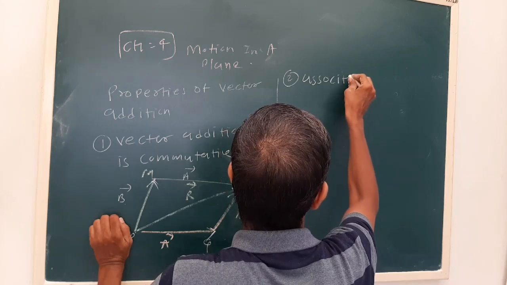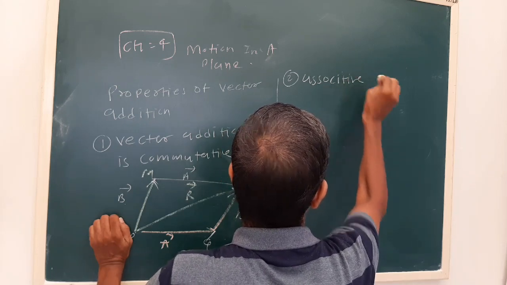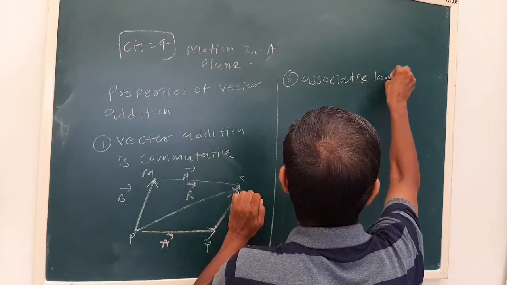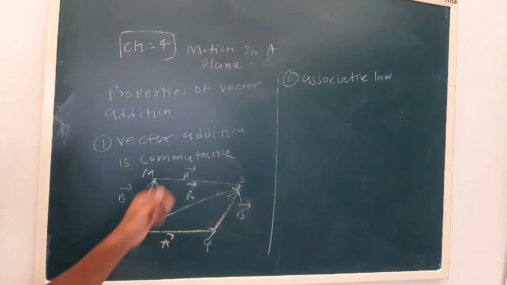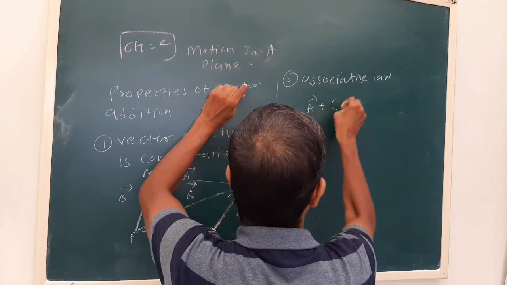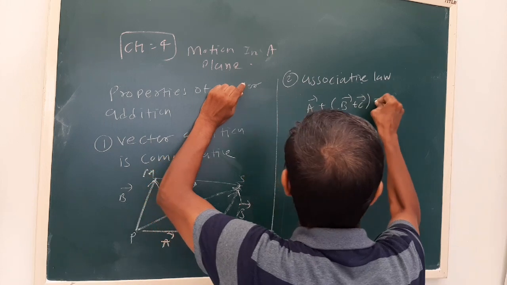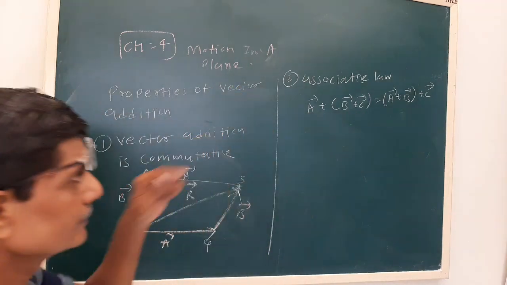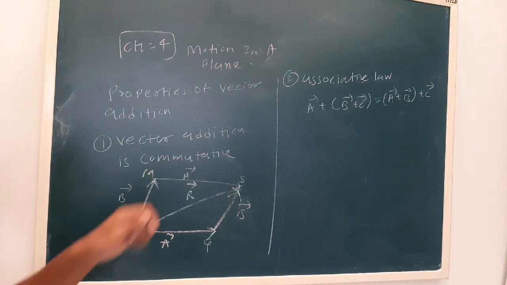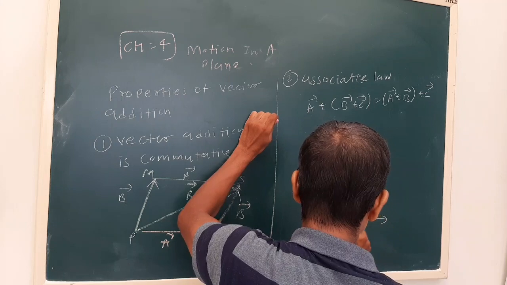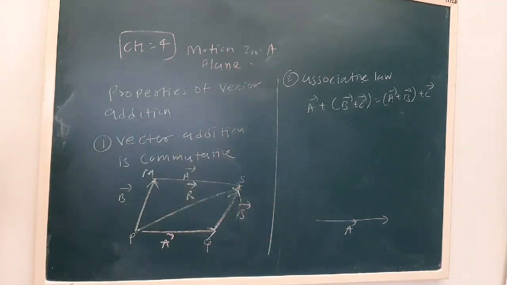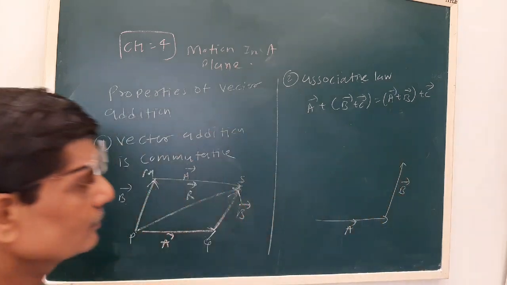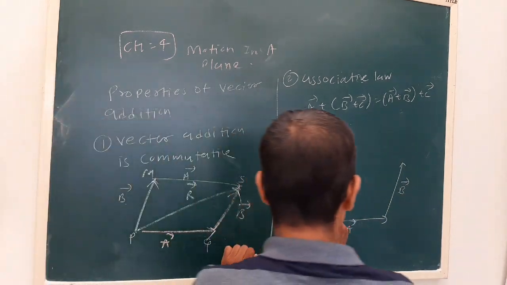Now next is the associative law. Here we have to show it for three vectors A, B and C. Let us say vector A, on the head of vector A, the tail of vector B is kept, and the third side is the resultant.